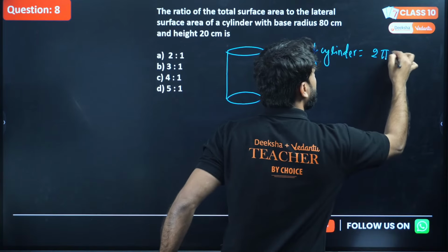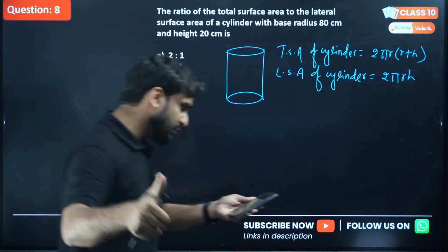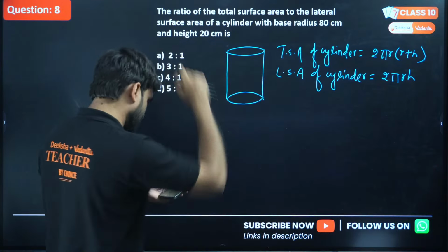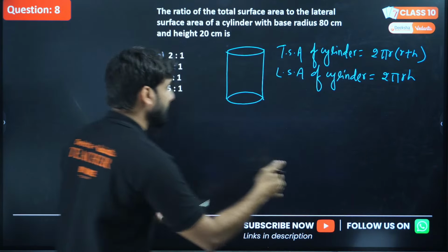Rohit is answering D. Welcome, Rohit, on the Deeksha Vedantu platform in the Operation 95 Plus class. Okay, you answer D. So I have already given you the formula. Now can you solve this question, guys? What will be the answer? Just let me know the answer. YT girl also answers D here. So let's check the answer because you guys are responding well.